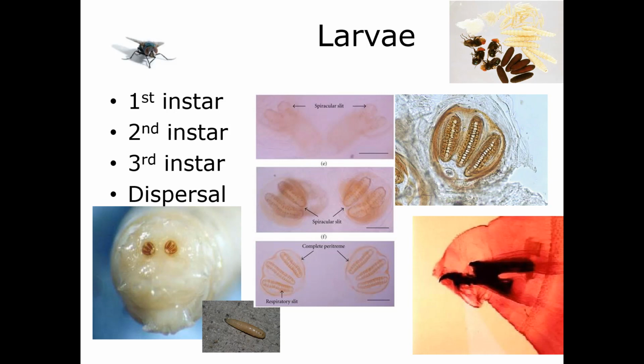Now, because they are all laid in these big clutches, 200 to 300 eggs all at once, you will also see that a whole bunch of other adults will come and lay their eggs one on top of the other. So you tend to see thousands of maggots all at once. We don't see lone maggots. This is because of maggot mass feeding. When maggots feed, they have exodigestion. They will all basically puke up their digestive juices into the environment, and it's like an external stomach. They're going to break down that external environment or that meat, and then they're going to scrape it up with their little adorable mouth hooks.